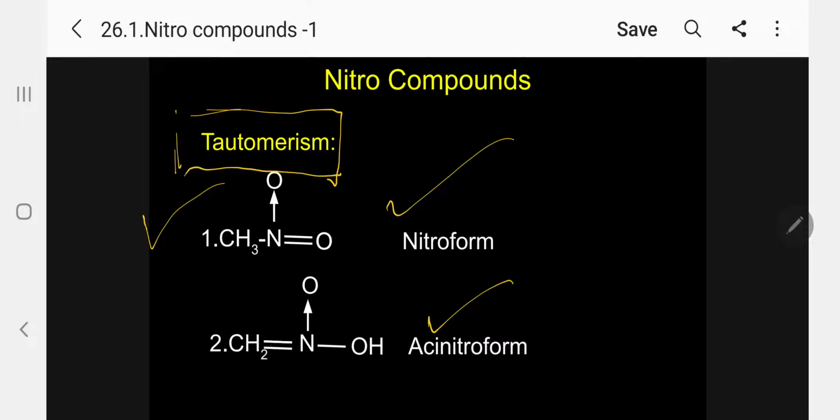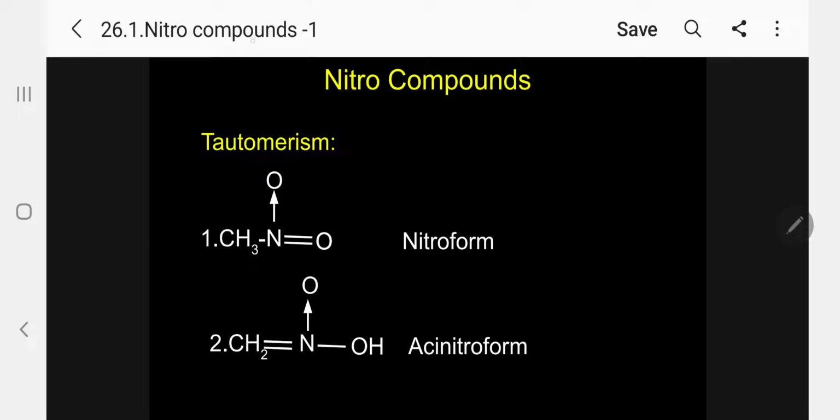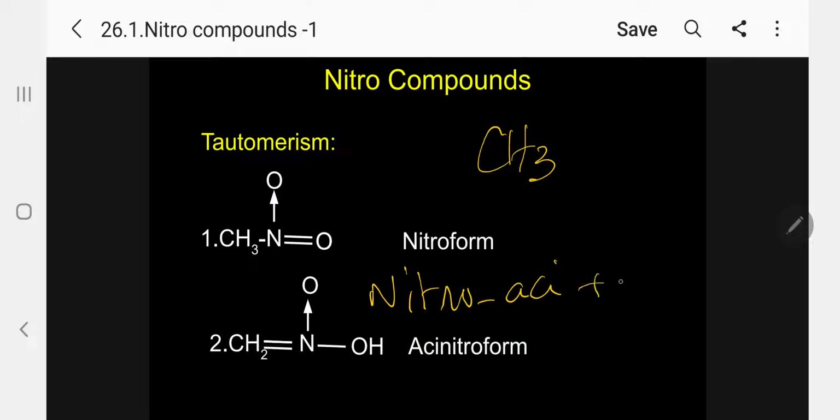So if you take it in solution, a particular percentage of nitro form will be there, and a particular percentage of aci-nitro form will be there. Whether you take the aci-nitro form or the nitro form, it will always give you a mixture of particular quantities. Another example is acetone. This is called nitro-aci tautomerism. Please follow.